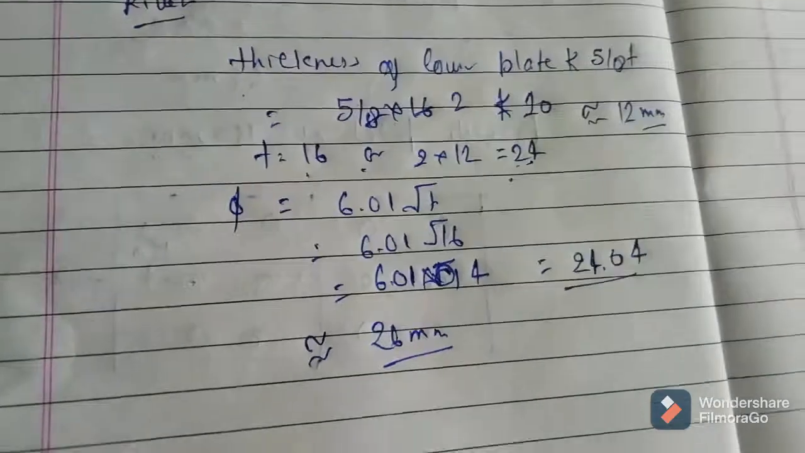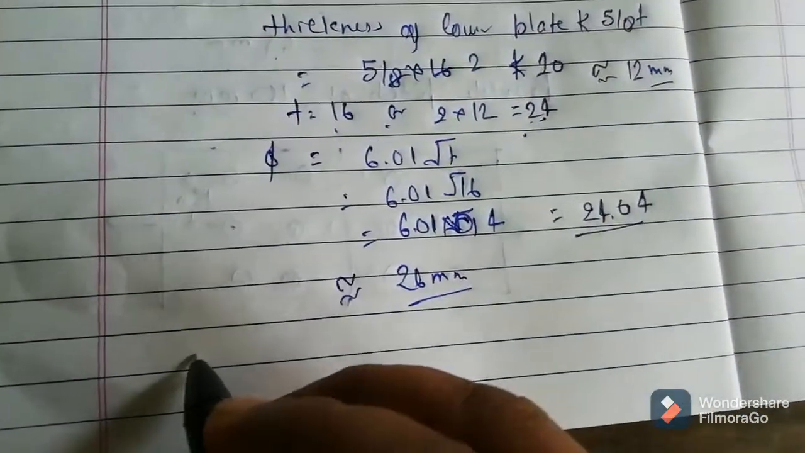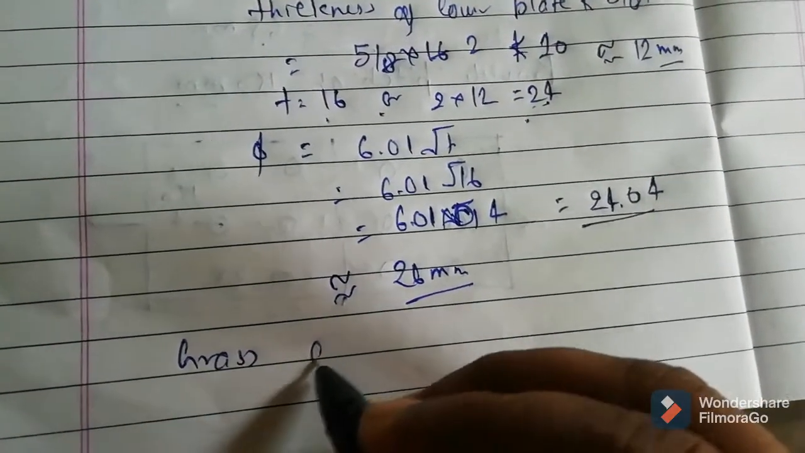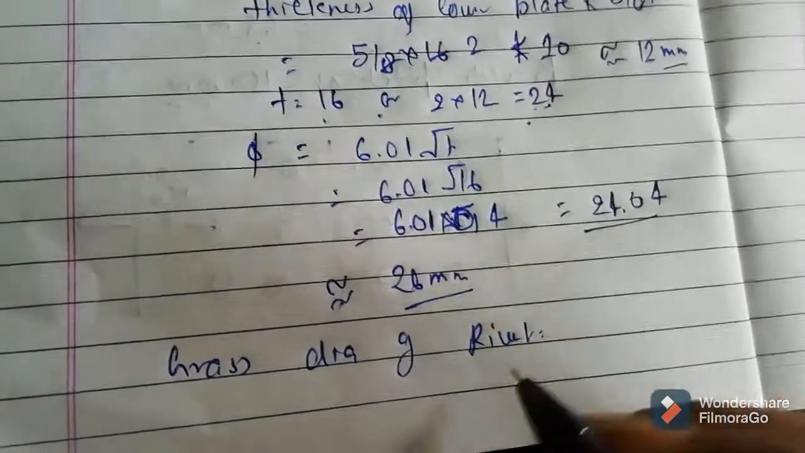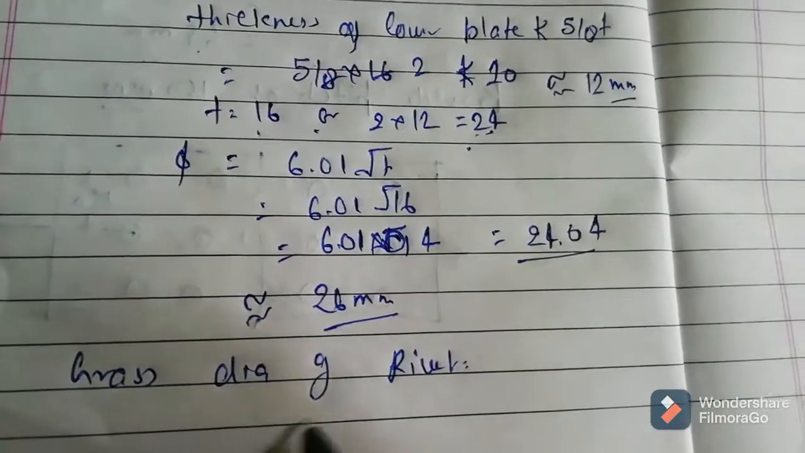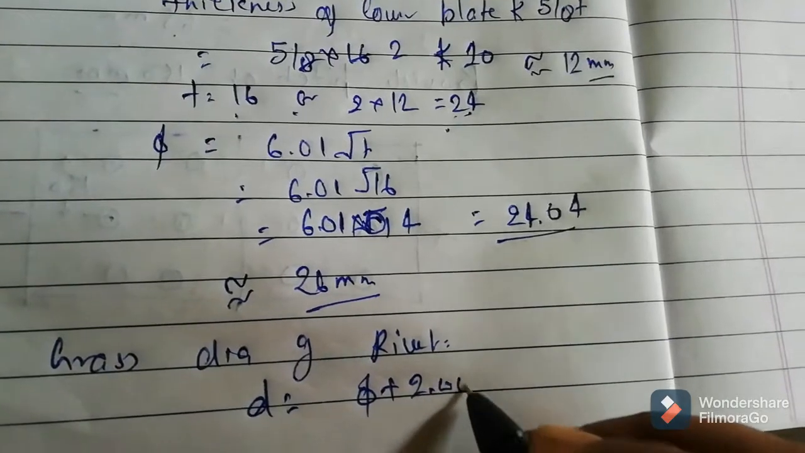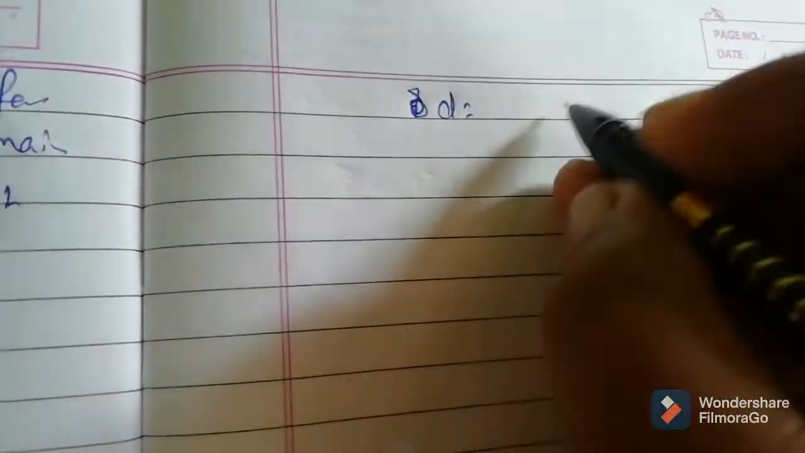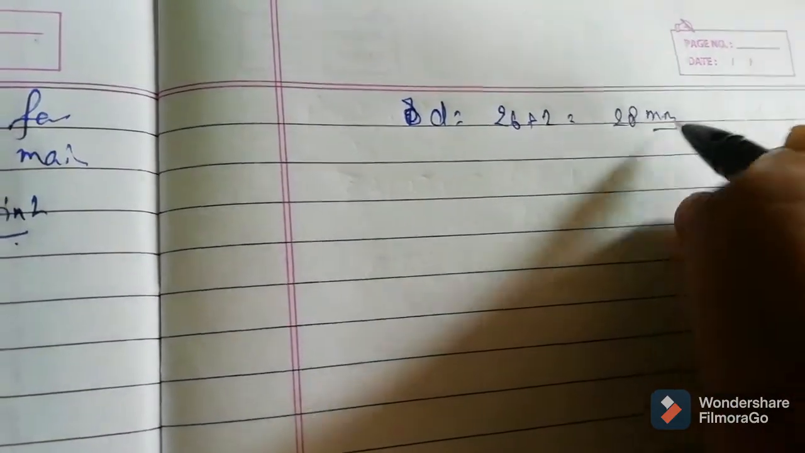Now we are going to find the gross diameter of the rivet. As I already discussed, D equal to phi plus 2 mm, because phi is greater than 25 mm. So D equal to 26 plus 2 mm equal to 28 mm.